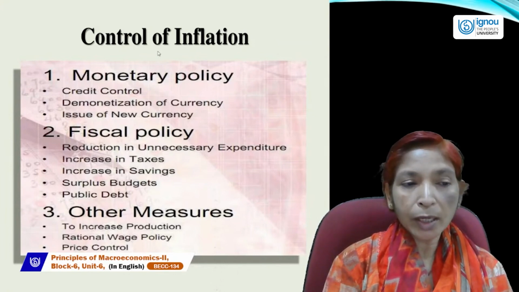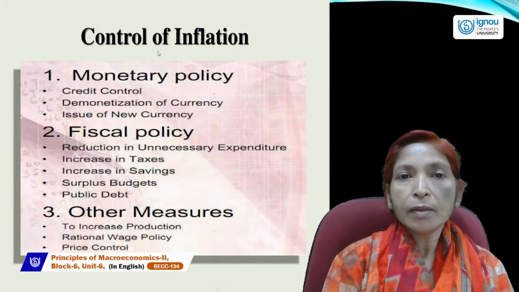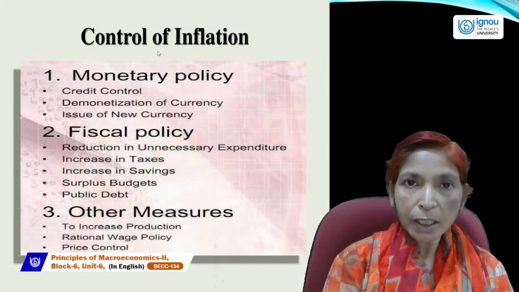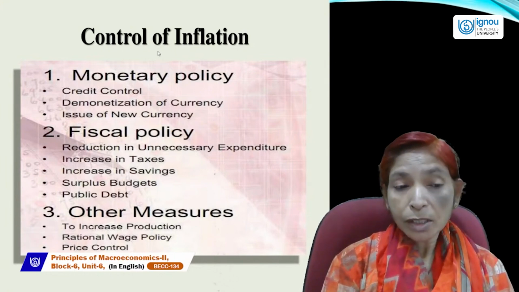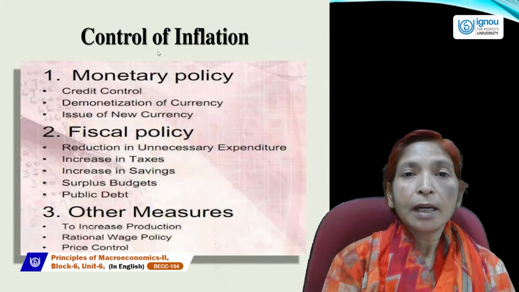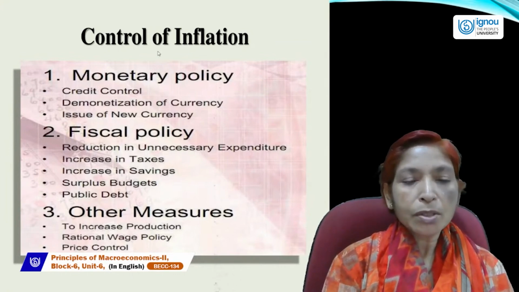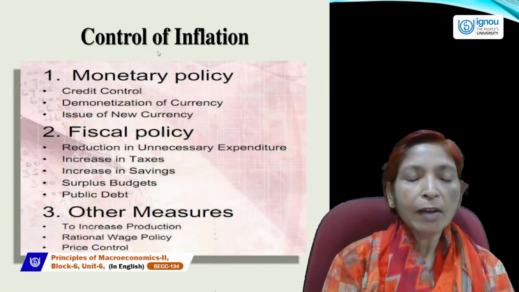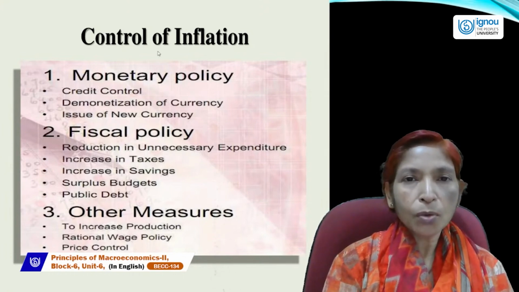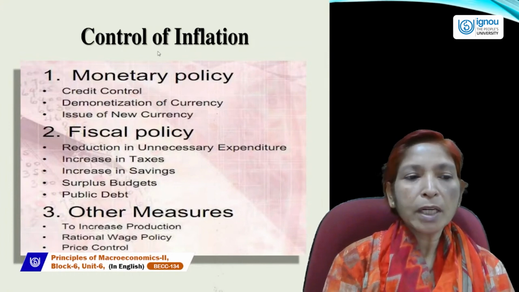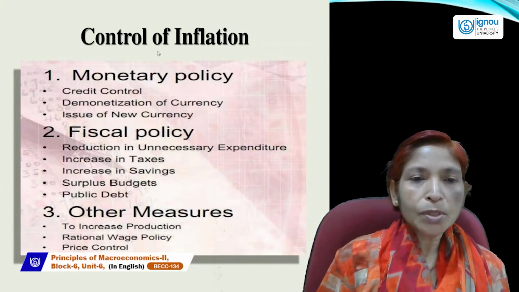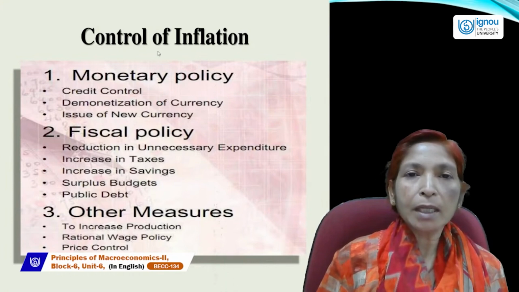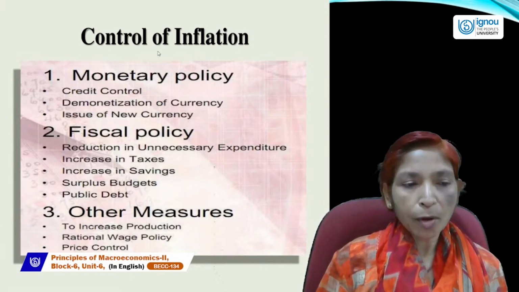As you know that demonetization in our economy occurred at the time of near about 2016 or 17, when 500 and 1000 rupee notes were closed by the government and new paper currency was issued.